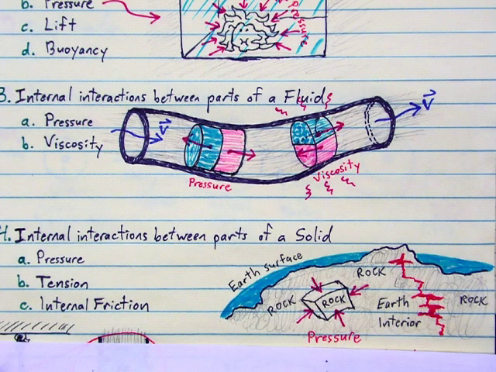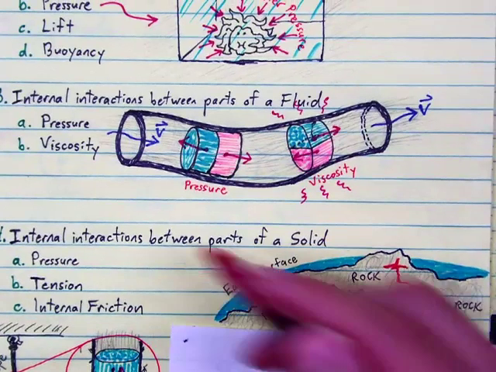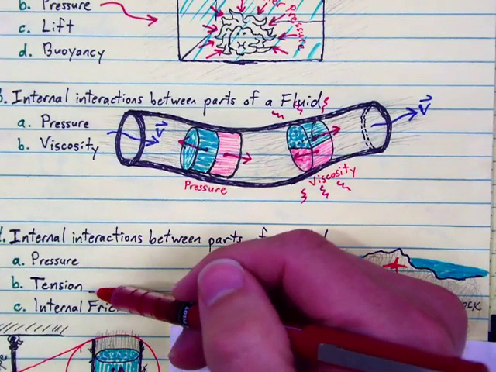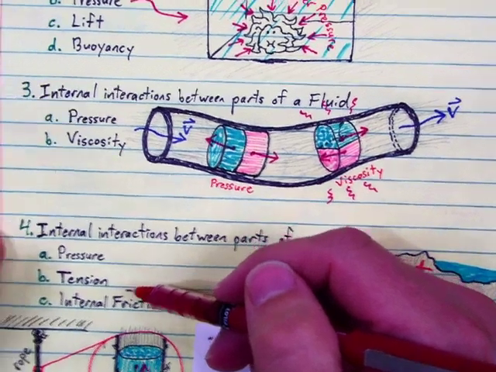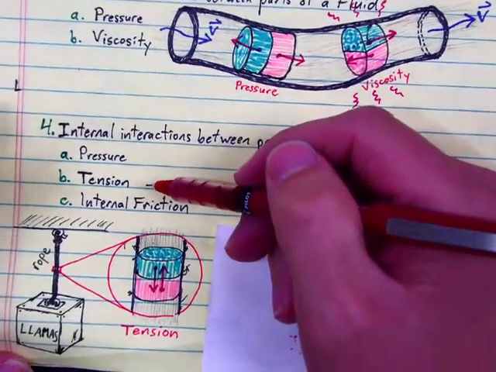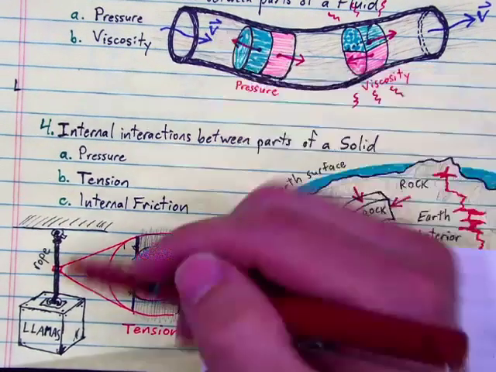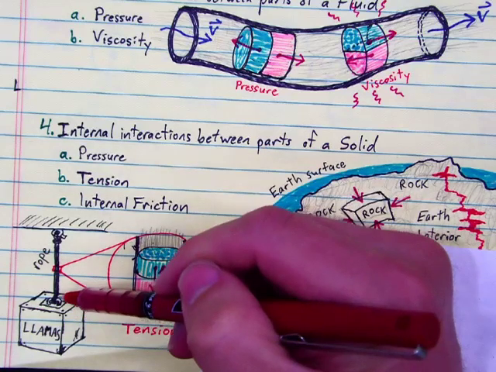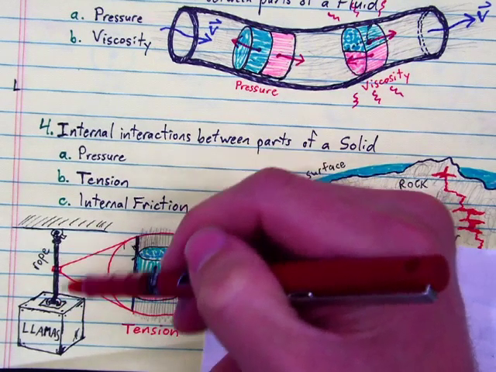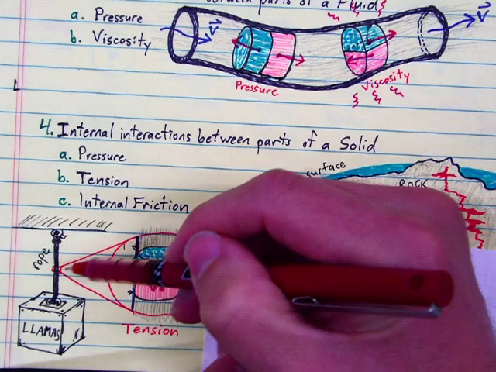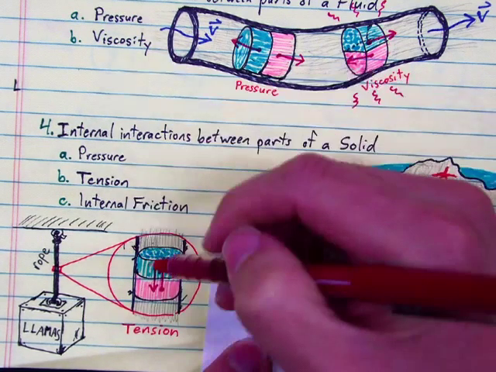Pressure there as well. Tension will occur in a rope or cable or string, anything that is stretched out, anything that's being stretched and held stretched, a spring perhaps. Here we've got a box of llamas that is being suspended by a rope from the ceiling. And this rope, of course, will have tension in it.